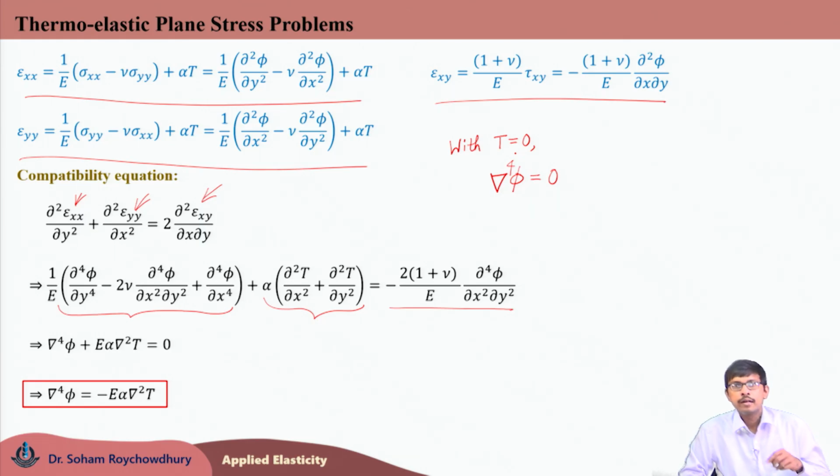Here the biharmonic operator acting over phi, del 4 phi, should be equal to minus E alpha Laplacian of T. So, for a given temperature distribution, for a given change in temperature field T, we need to find the Laplacian of T, then minus E alpha Laplacian of T should be equal to biharmonic of phi. Accordingly, the stress function should be chosen for the thermoelastic plane stress problem.